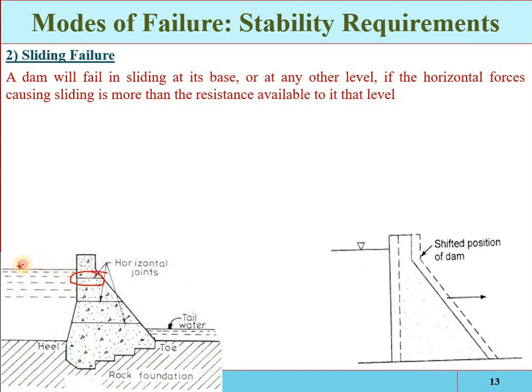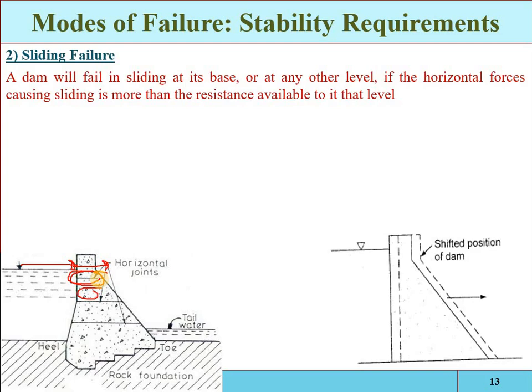For example, if you are applying some force on this portion and trying to move it over this layer, there will be some friction between the two surfaces. So the friction and the shear strength are the resistance against sliding. If this resistance is less than the horizontal forces, then the structure will fail against sliding.